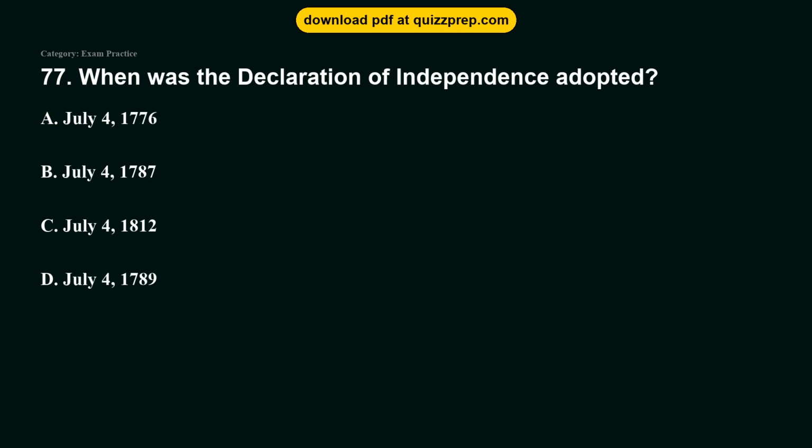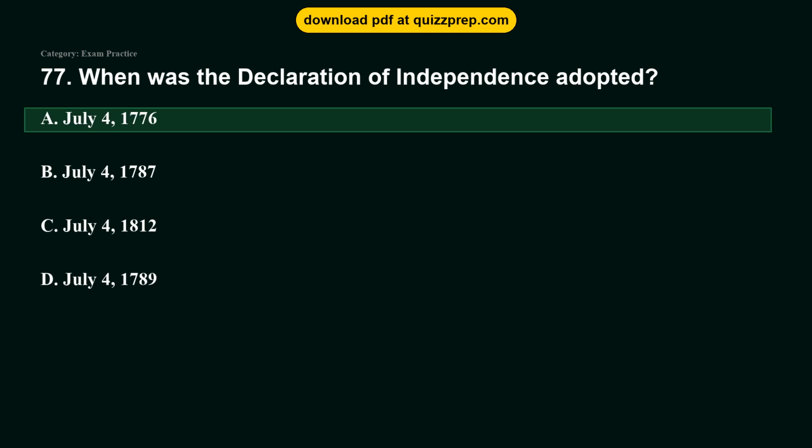Question 77. When was the Declaration of Independence adopted? Option A, July 4, 1776. Option B, July 4, 1787. Option C, July 4, 1812. Option D, July 4, 1789. The correct answer is option A, July 4, 1776.